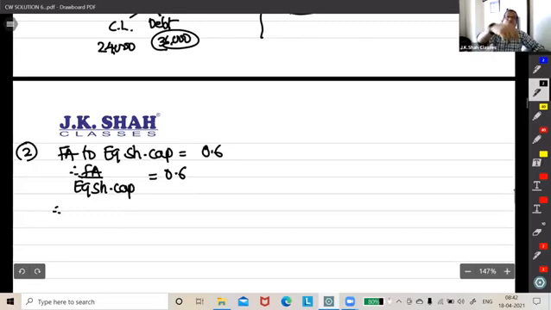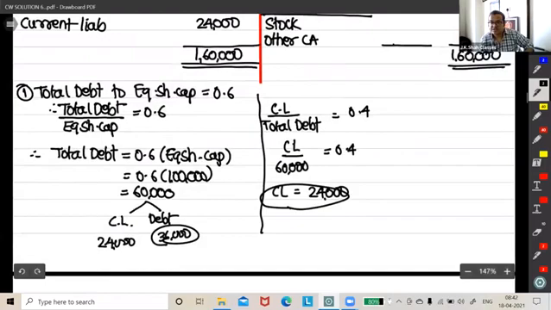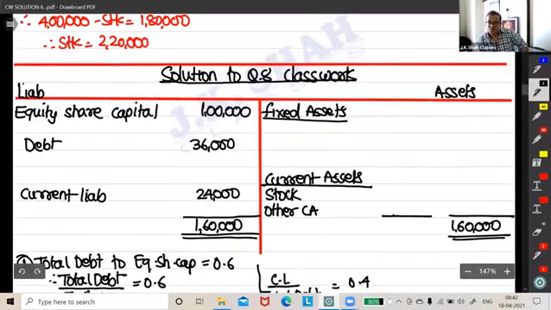Tell me what we know out of this. We know equity share capital. Fixed assets would be 0.6 into equity share capital, which will be 0.6 into how much is the equity share capital? 1 lakh. So how much? 60,000. Okay, fine. So you put fixed asset as 60,000.